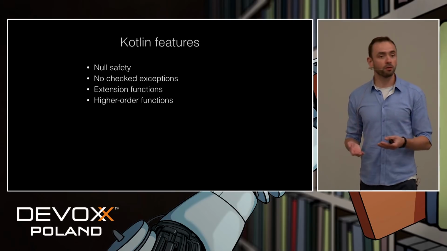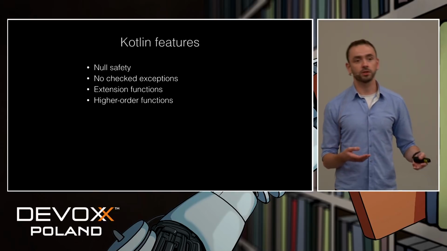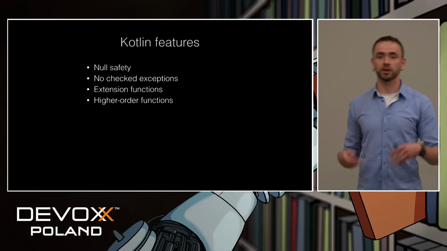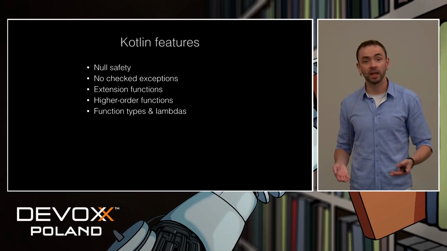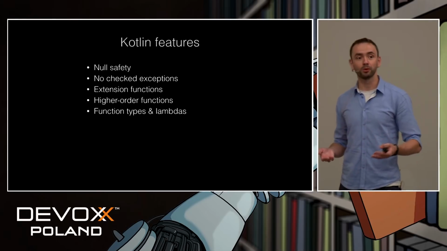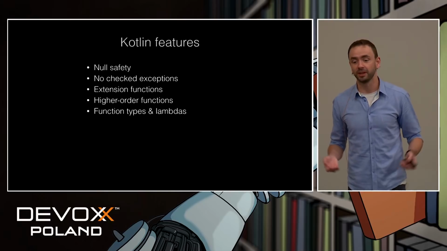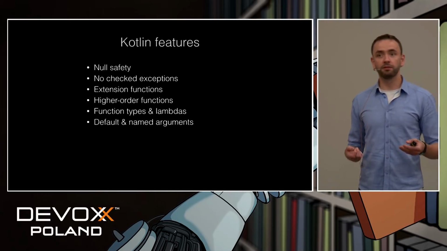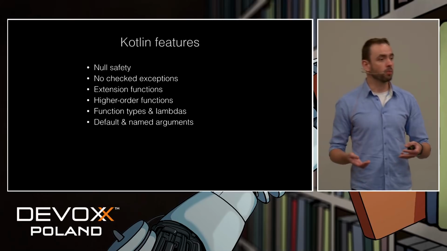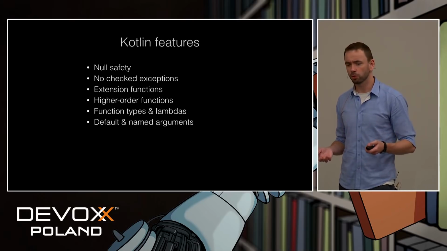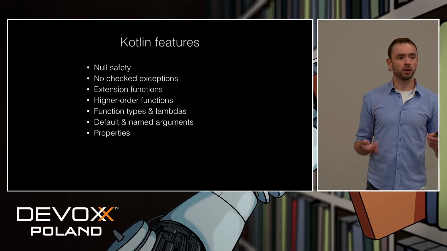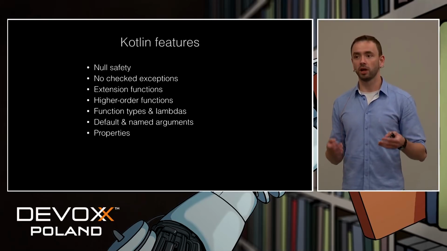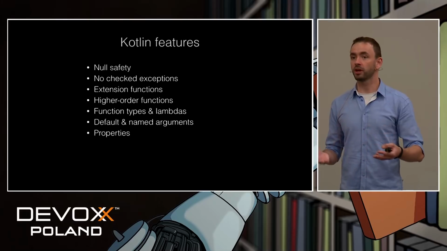Also, we have higher order functions. A function can be an argument to another function. A function can be returned from a function. We also have proper function types and lambdas, so no more hassle with interfaces, for example. We also have default argument values and named arguments, like in Python, for example. There are also class properties, which are a simple short syntax for private fields and public getters and setters.